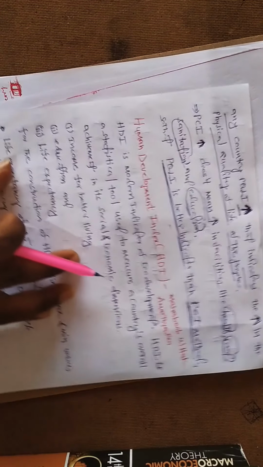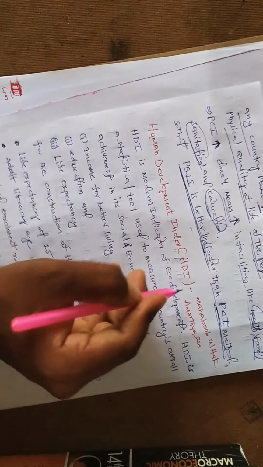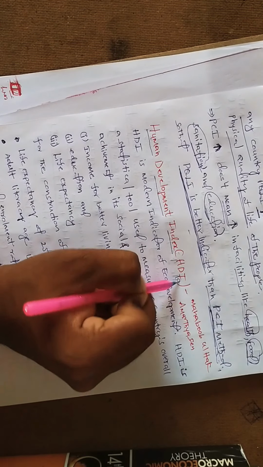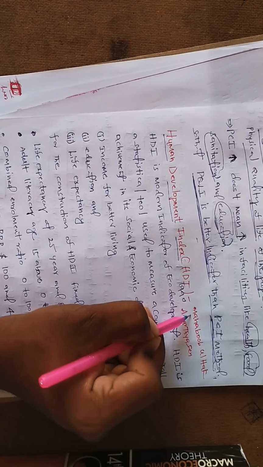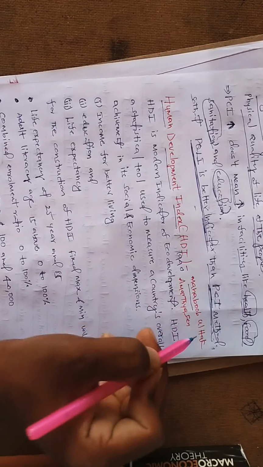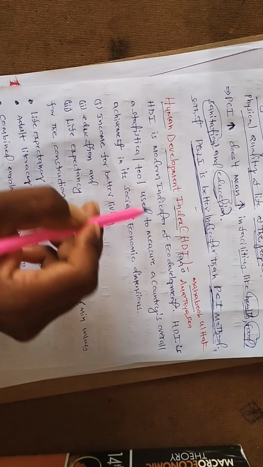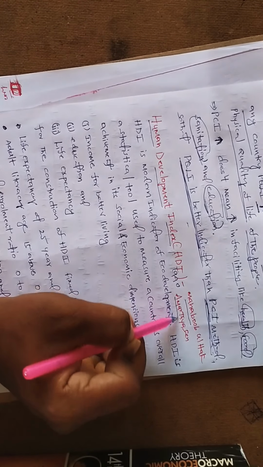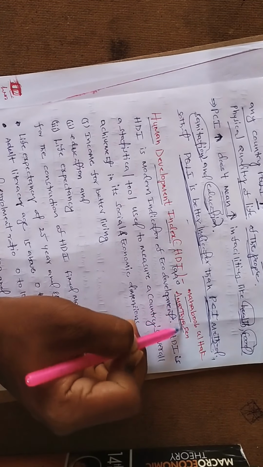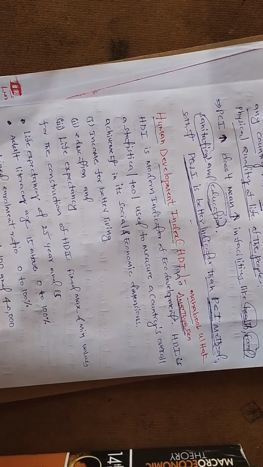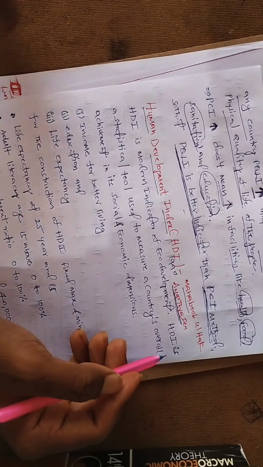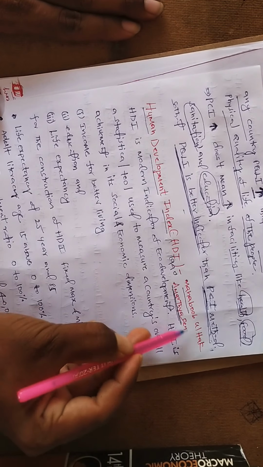Okay, next let's look at the human development index. In the 1990s, Mahbub ul Haq, a Pakistani economist, introduced the human development index. Later it was developed by Amartya Sen, a Nobel laureate in 1998 for his study on welfare economics.